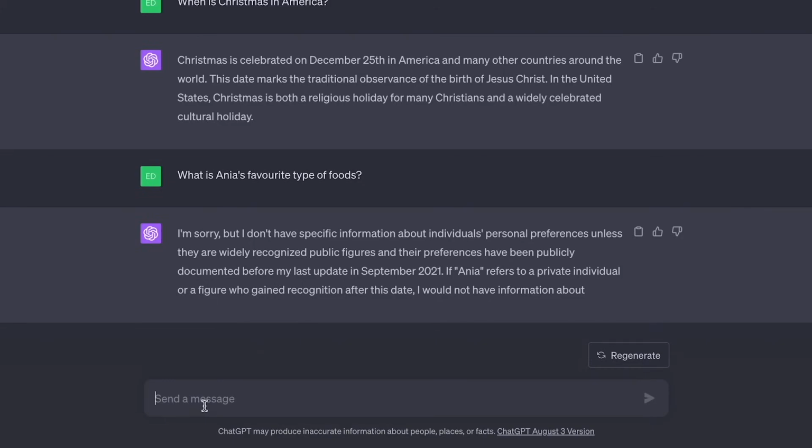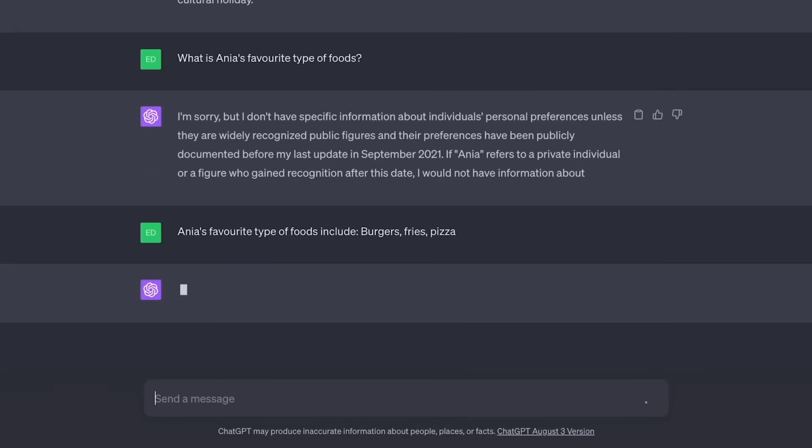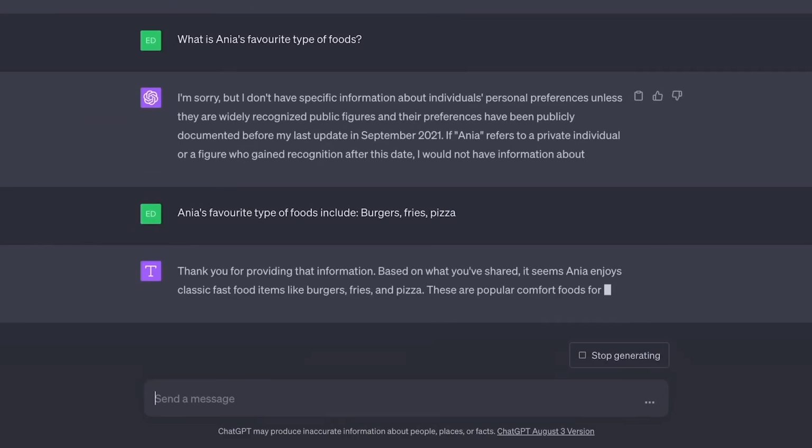I'm going to feed it in a tiny bit of data. Anya's favorite type of foods include, sorry about my English, let's go with burgers, fries, I love fries, pizza, and hit enter. Okay, so we are essentially giving ChatGPT some information.